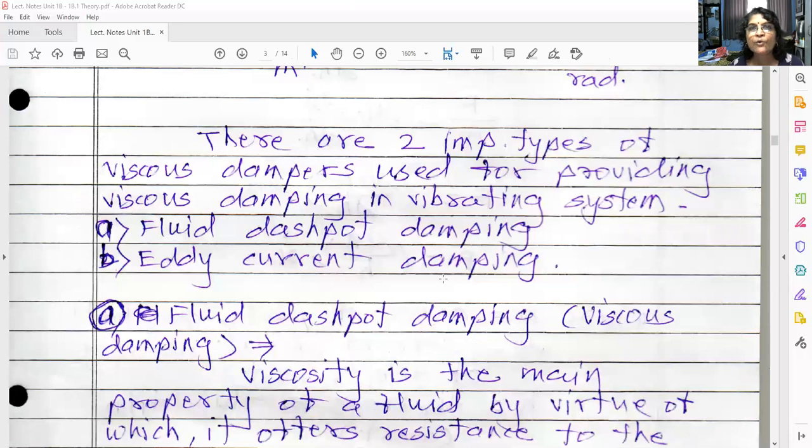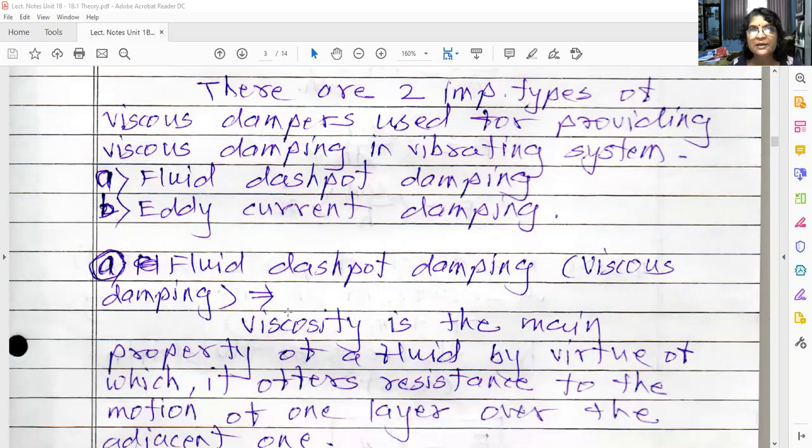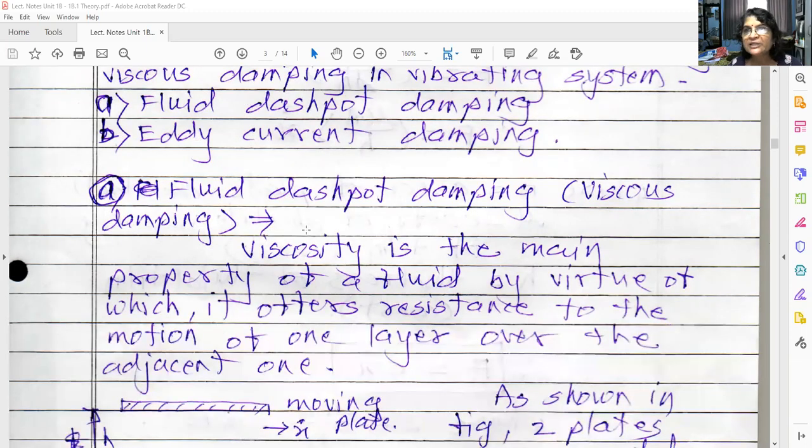Now there are two important types of viscous dampers which we are going to study. First is fluid dashpot damping, and second is eddy current damping. For your syllabus, it is only fluid dashpot damping. It has many applications, and in practice we are using fluid dashpot damping only. Eddy current damping is also there, but the application of eddy current damping is less. So let us first study the fluid dashpot damping.